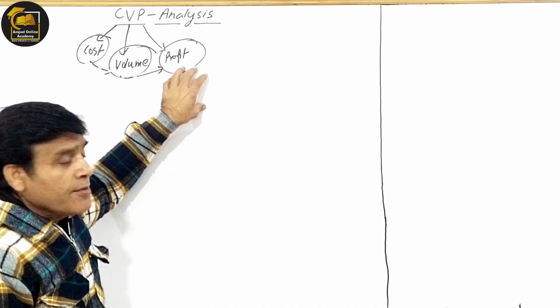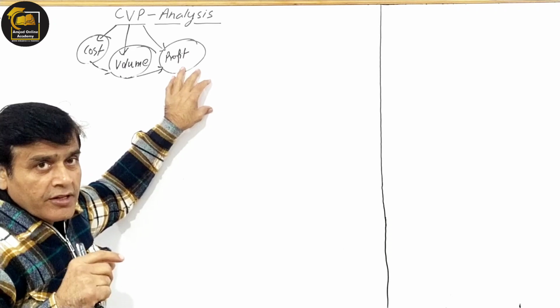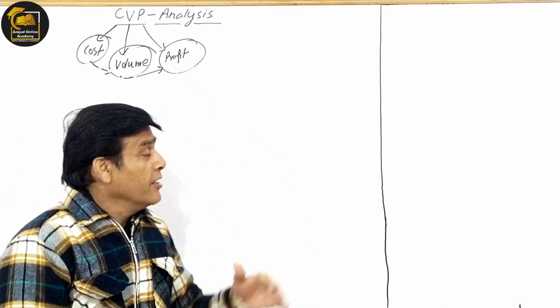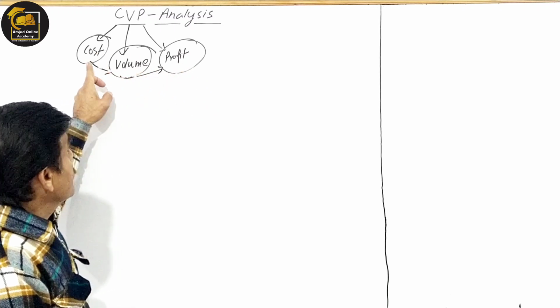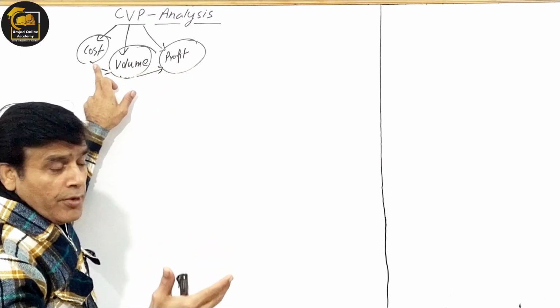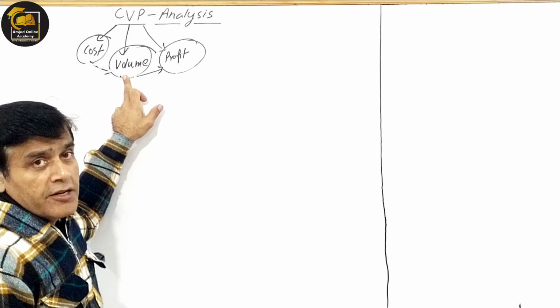If you have set some goal of earning profit, that I want this much profit, then what would be the effect on the cost and the volume? What the cost will be is decided by you, and what the volume should be is decided by you.